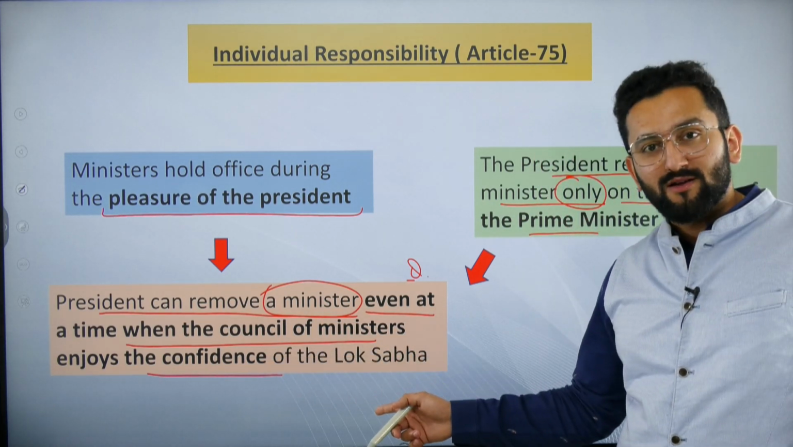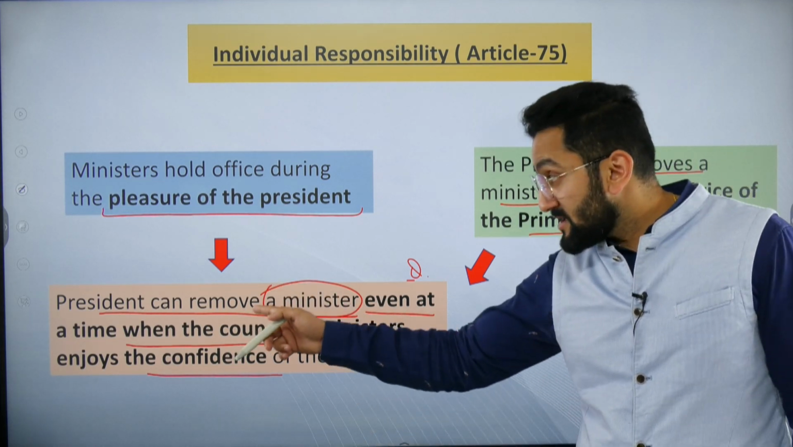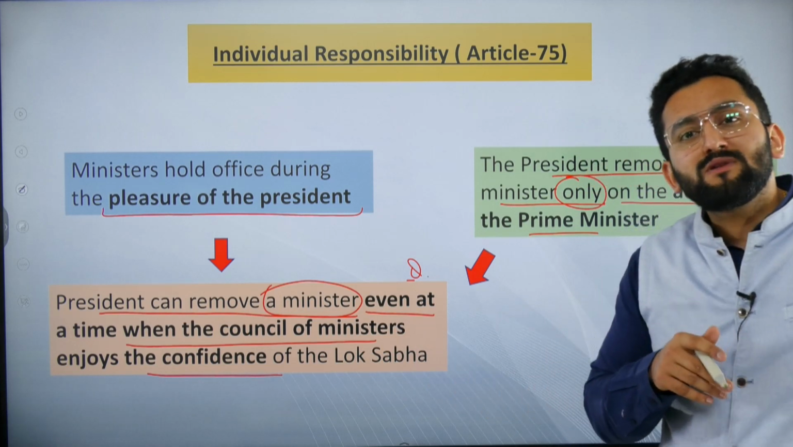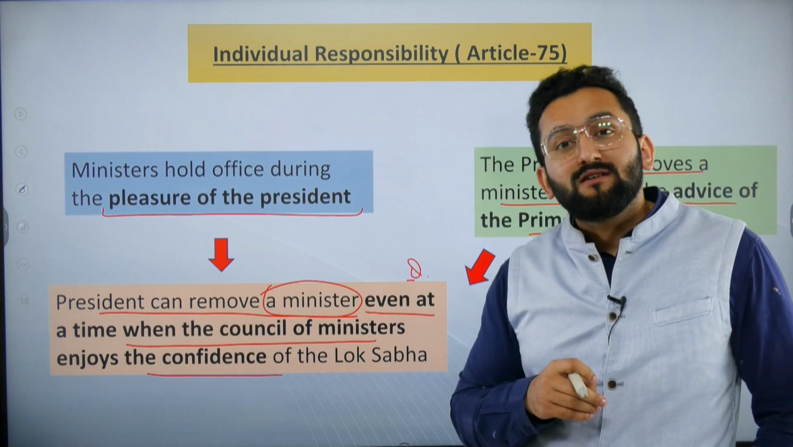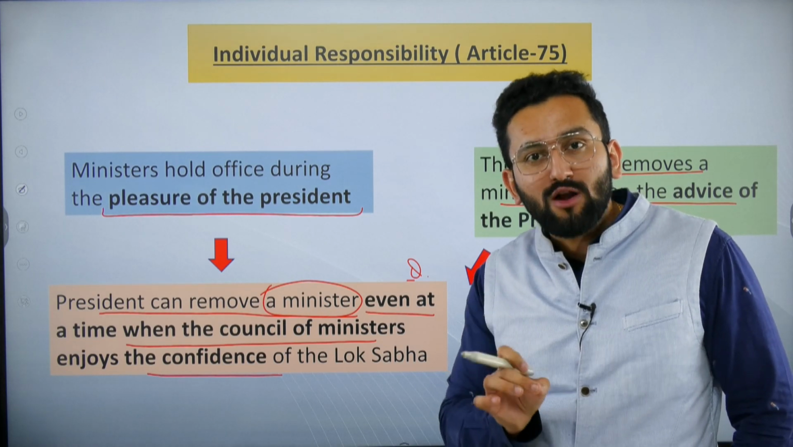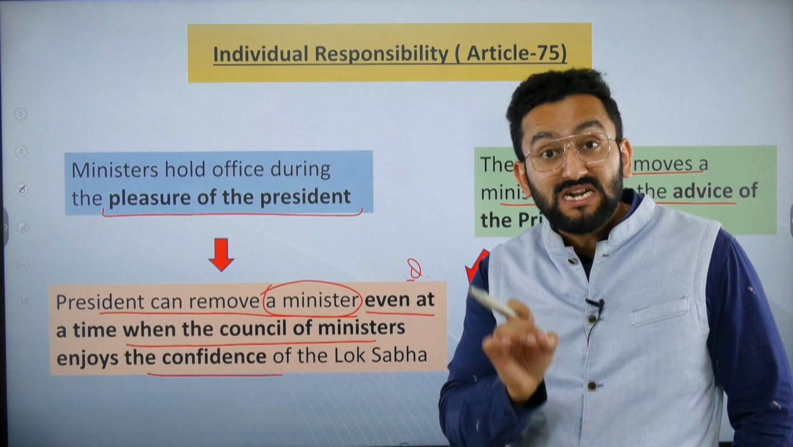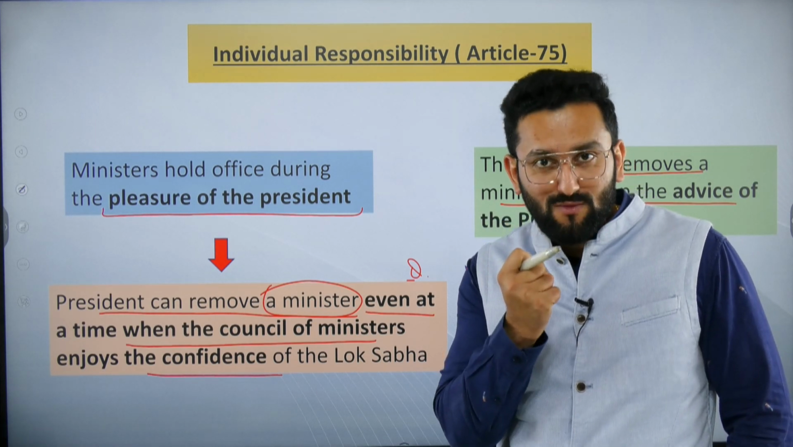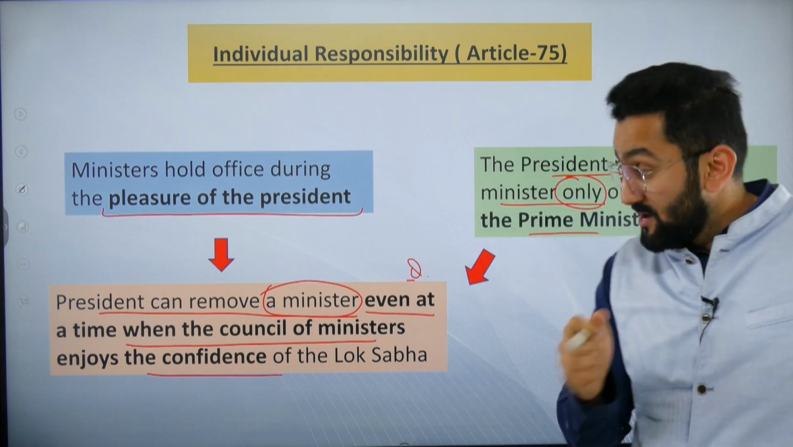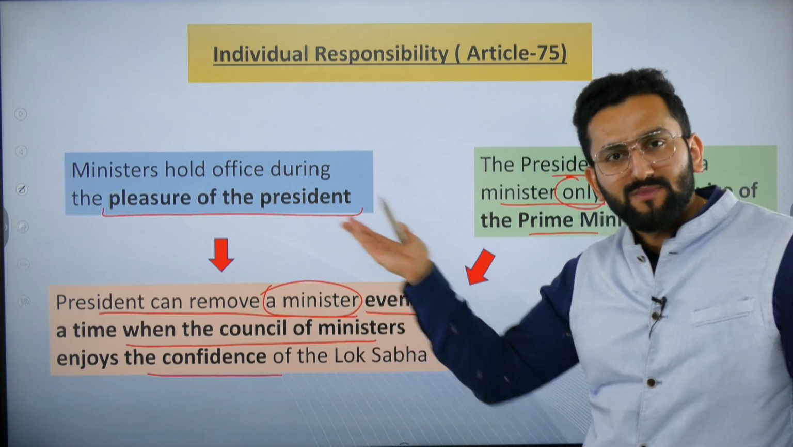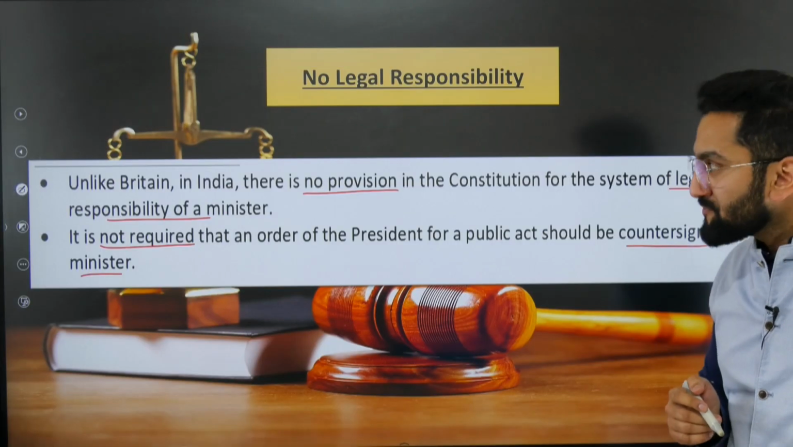Please remember it. Why? Because here the President can remove a minister. We are not saying the President can actually remove the Council of Ministers. The Council of Ministers cannot be removed by the Honorable President till the time this Council of Ministers enjoys majority support in the Lok Sabha. But an individual minister can be removed in between because the Prime Minister can recommend, right?